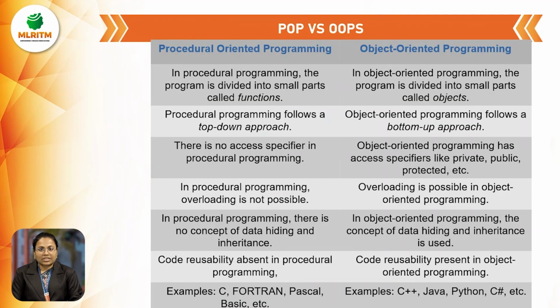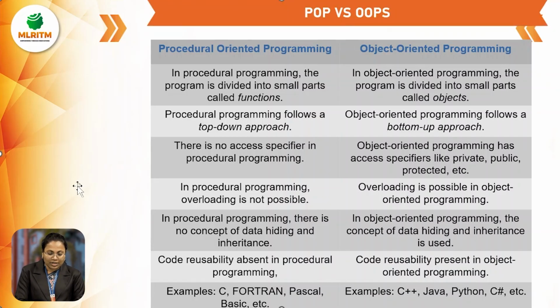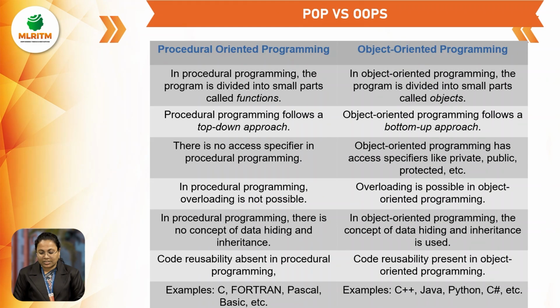Next, we'll see the differences between procedure-oriented programming language and object-oriented programming language. Procedure-oriented programming languages include C, Fortran, and Pascal. These are procedure-oriented programming languages, or function-oriented programming languages as we can also say. Now we'll see the differences between procedure-oriented and object-oriented programming languages.